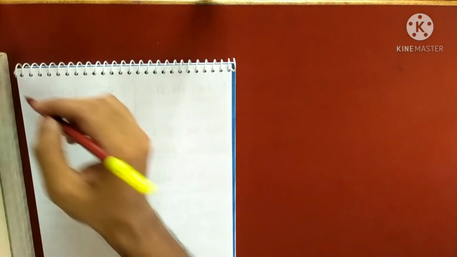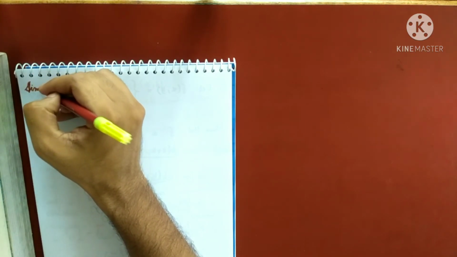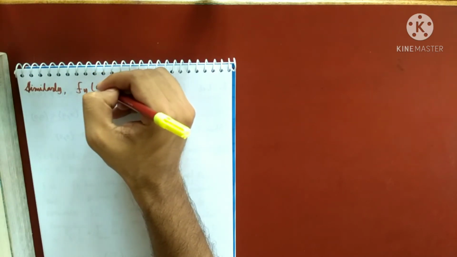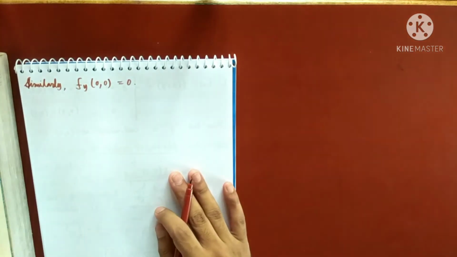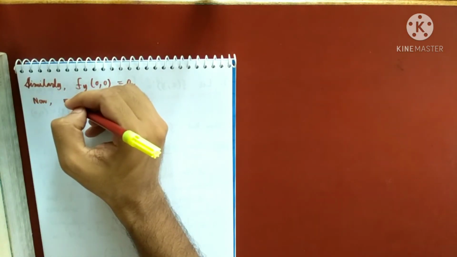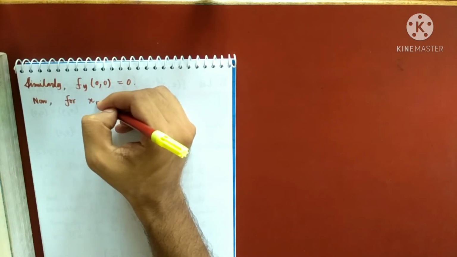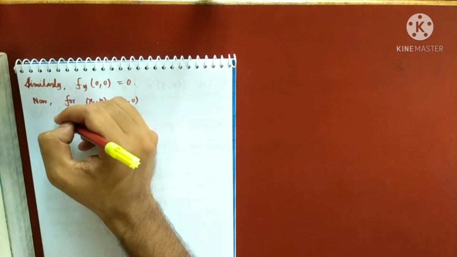So my point is this. Now similarly, fy at 0 0 will be 0, but only this much is not enough to guarantee the continuity. So now, at 0 0 we have calculated the partial derivatives. So for x comma y not equal to 0 0, what is the function?